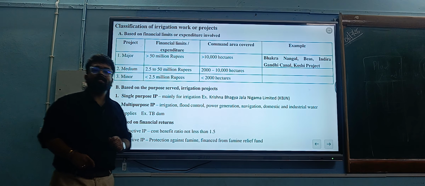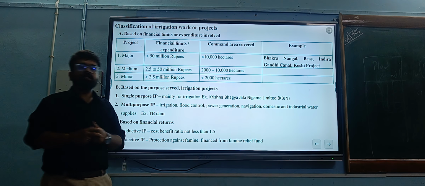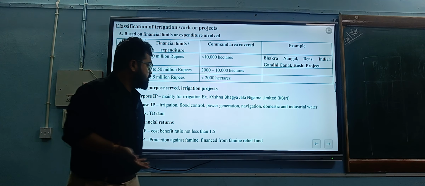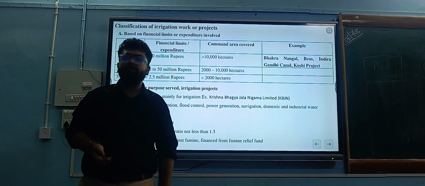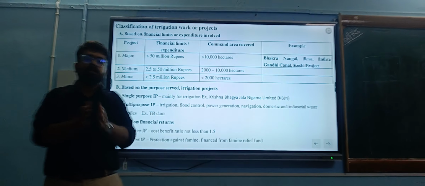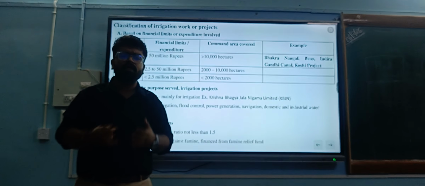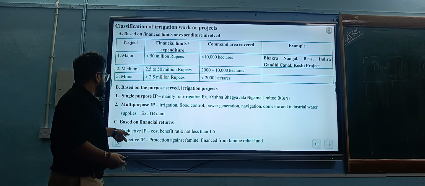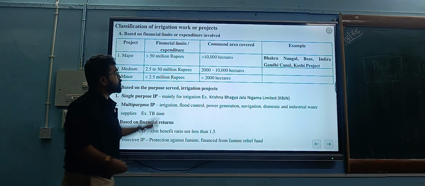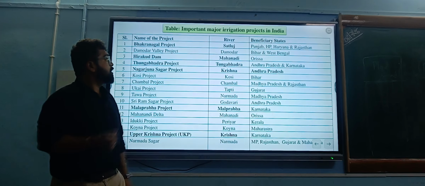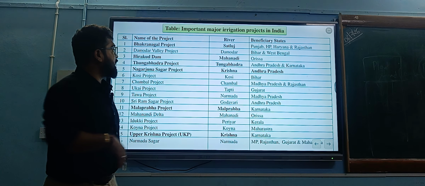Then a protective irrigation project is for protection against famine, financed from the famine relief fund, mainly to overcome famine or any flood situation. The next important topic is the major irrigation projects in India, which we discussed in the last class.